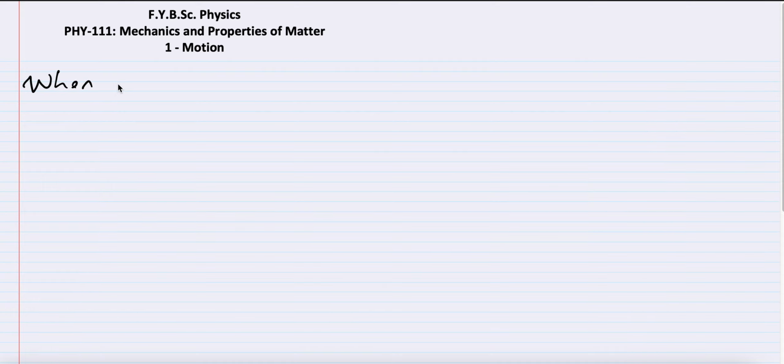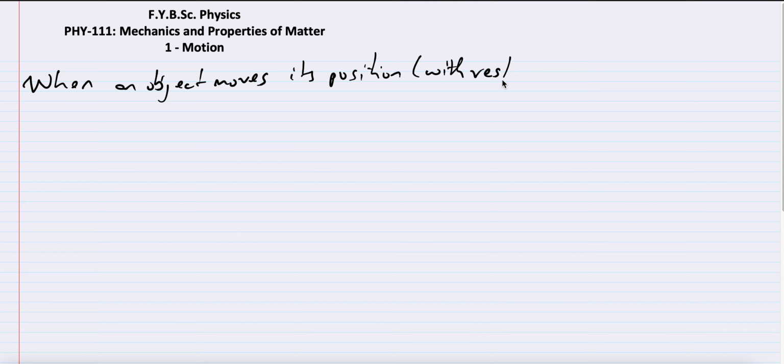When an object moves, its position changes. Earlier I just said its position changes, but now I'm going to qualify this. Its position with respect to, and in physics, since we use this often, we usually use the abbreviation WRT. So if I write WRT, you should know that I'm writing with respect to another object.